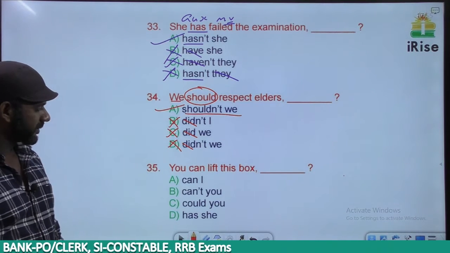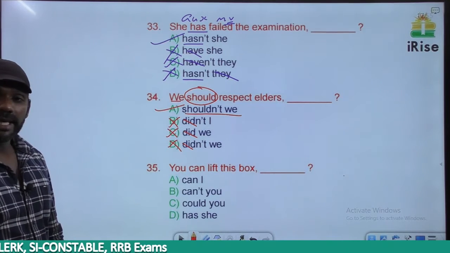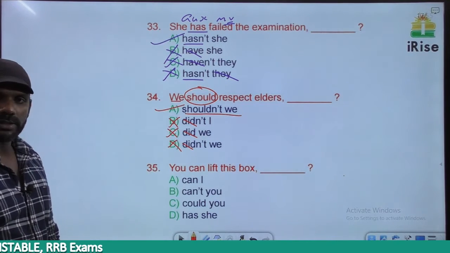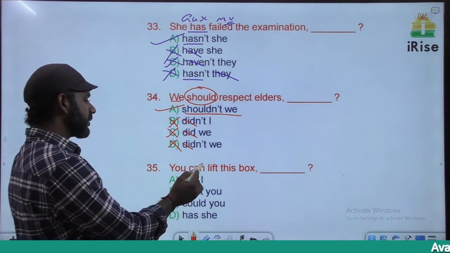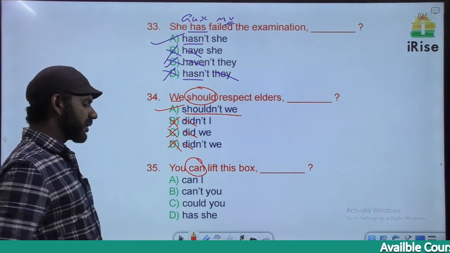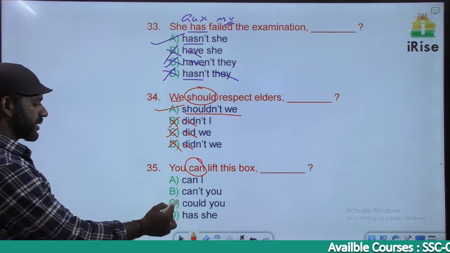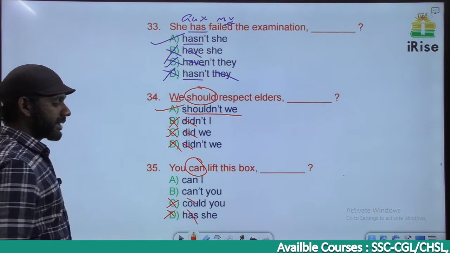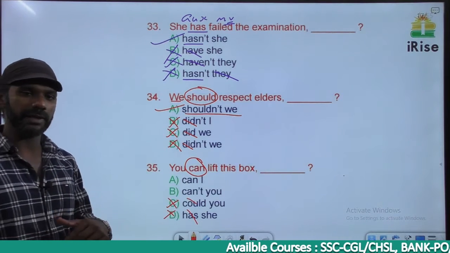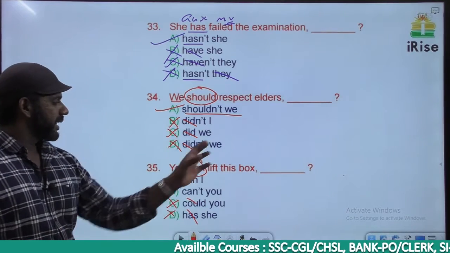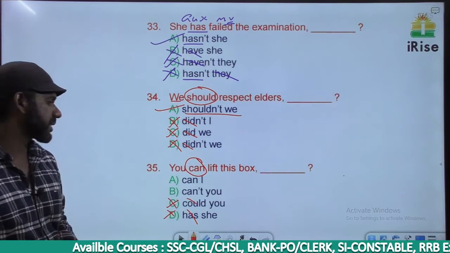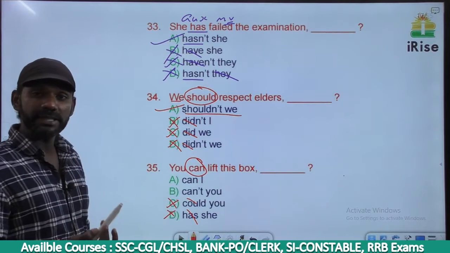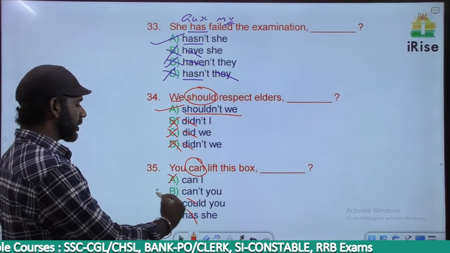Getting it? The next one. You can lift this box. The auxiliary verb in the sentence is can. So you have to frame the tag using can. C and D are gone. C says could. Could is the past tense of can, so it is eliminated. There is no negative term in the sentence, so in the tag there must be a negative term. Cannot, short form is can't. So A is gone, the answer must be B.